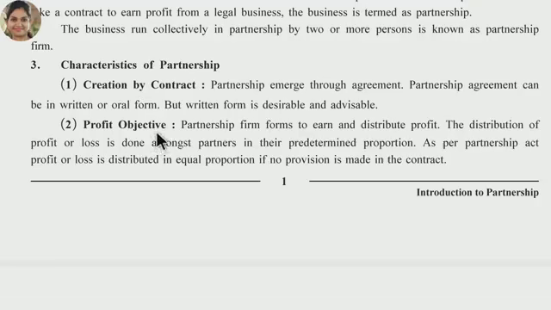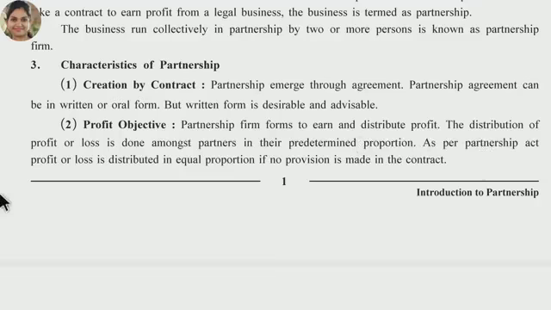Here, by nature, all the partners come together for the distribution of profit, to earn the profit. It means a partnership firm forms to earn and distribute profit. The distribution of profit or loss is done amongst partners in their predetermined proportion. What will be the profit loss ratio? It will be pre-decided.